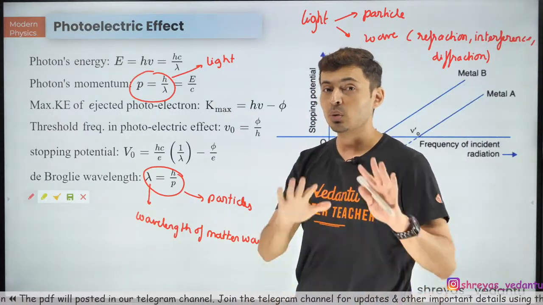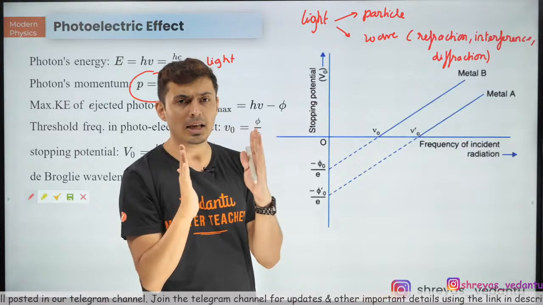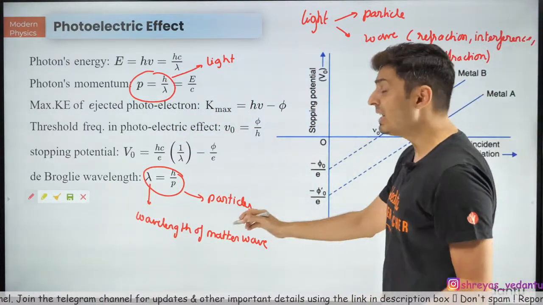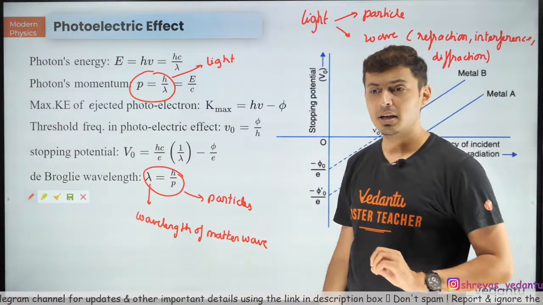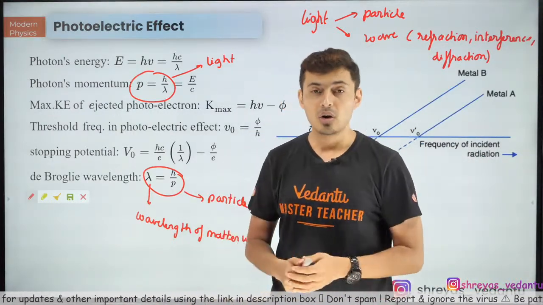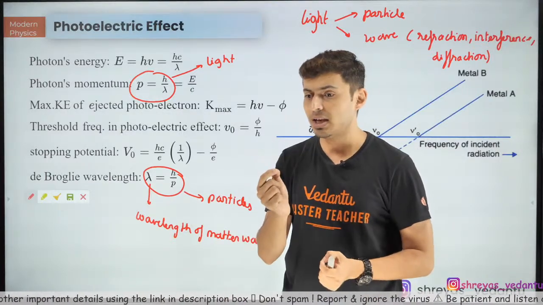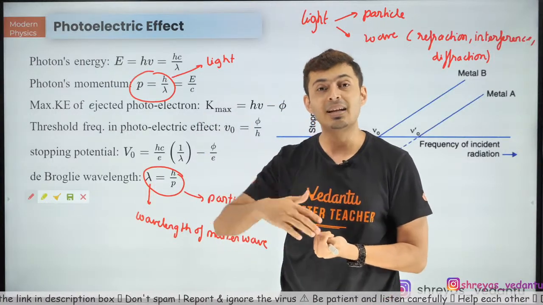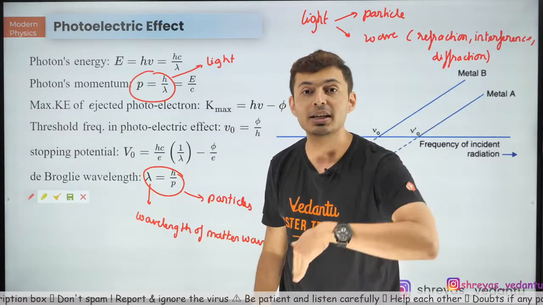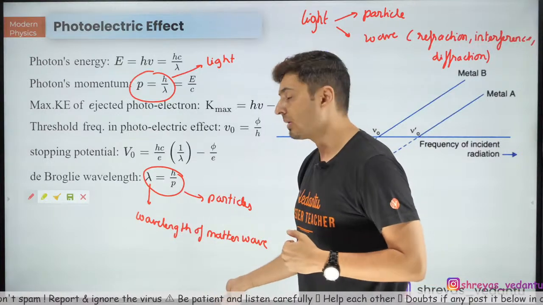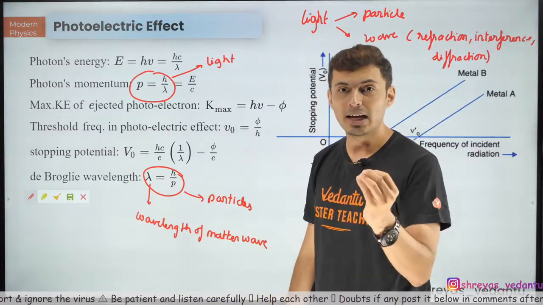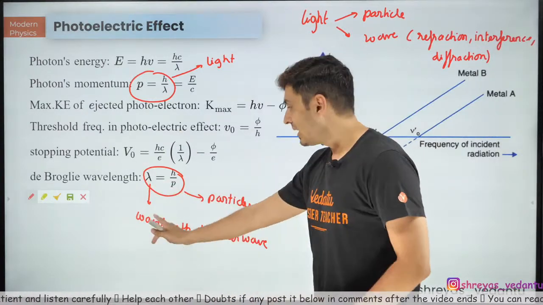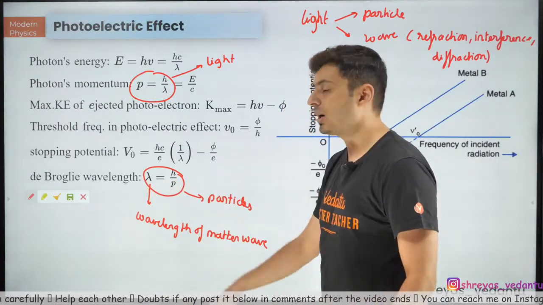Particles possess momentum. So light has two natures, a dual nature, sometimes wave, sometimes particle, and whenever it wants, it takes out its avatar. Similarly, even particles have two kinds of nature. Let's say this pen or you or anything, a dust particle or maybe a proton. A proton is a particle, but a proton also has another behavior, and that is the wave behavior. The wave nature of matter is called the matter wave. The wave characteristic of matter or any particle is called matter wave, and the wavelength of that wave is given by the de Broglie equation, which is lambda is equal to h by p.